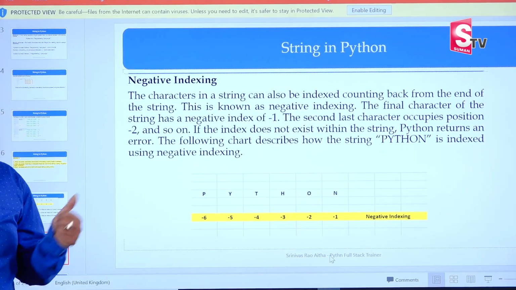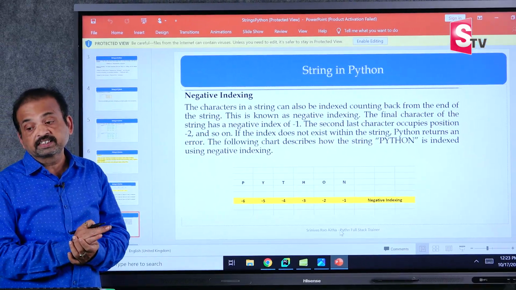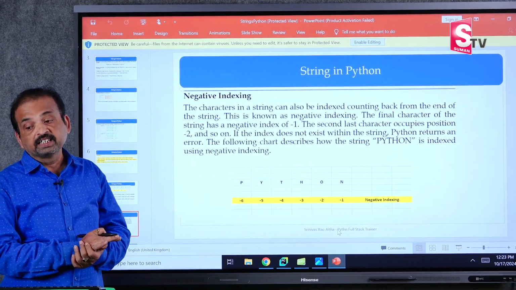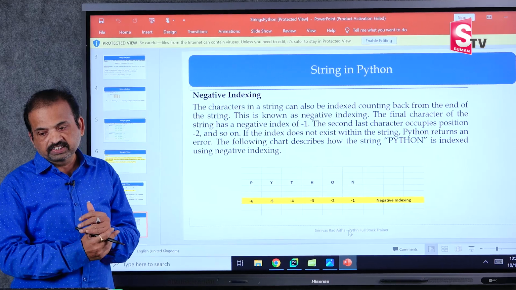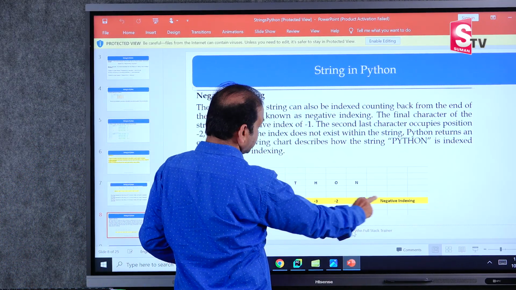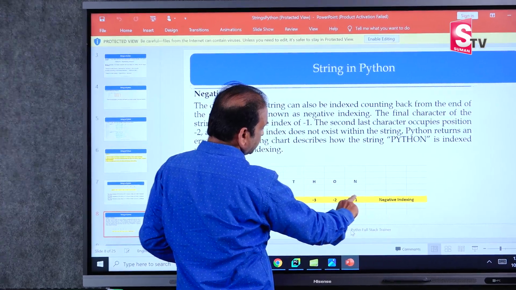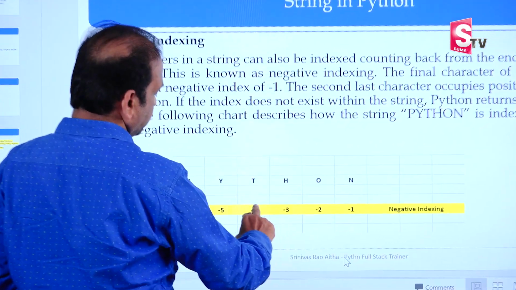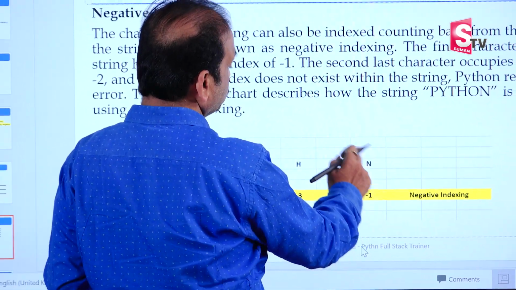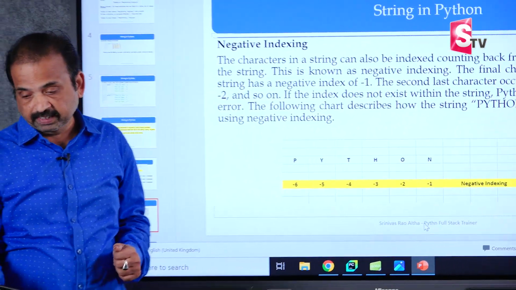Negative indexing: the characters in a string can also be indexed counting back from the end of the string. This is known as negative indexing. The final character of the string has negative index number -1. See here, negative index always starts from the right hand side and goes -1, -2, -3, -4 and -5. So by using this negative indexing also we can access a single character.